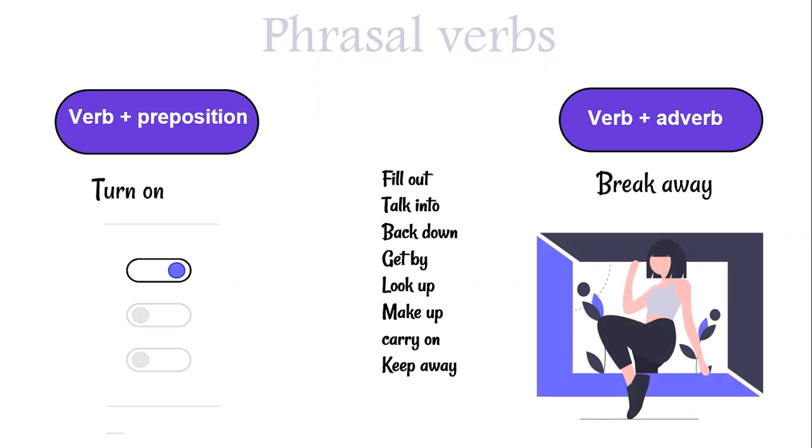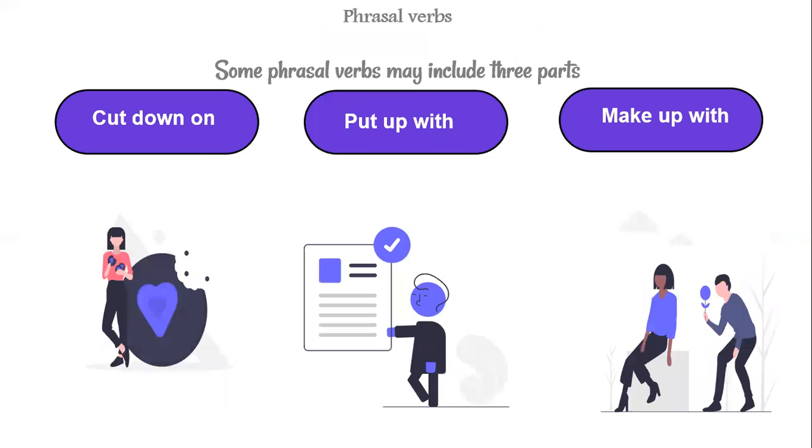Here are some types of phrasal verbs. I want you to know that some phrasal verbs might include three parts, such as cut down on something, which means have less of that thing. Put up with means to agree or make something valid. And make up with, which means make or try to fix a problem or compensate.